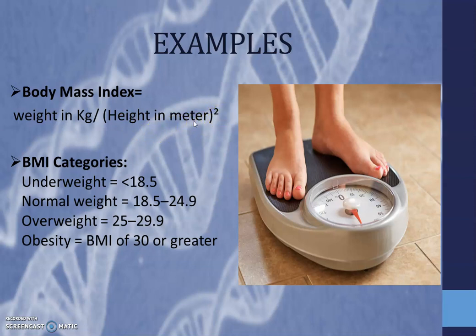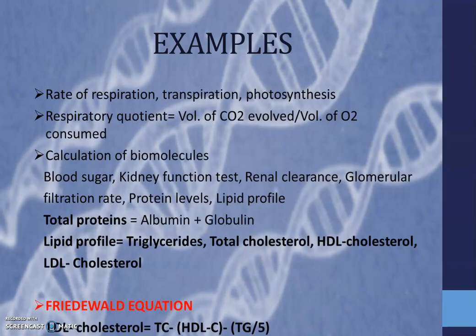So this body mass index is required to determine whether we are obese, or underweight, or our weight is normal. If your BMI or body mass index is lower than 18.5, then you are underweight, and if your BMI is more than 30, that means you are obese. So in order to determine these things, we need mathematical calculations in life sciences. We have some other examples.